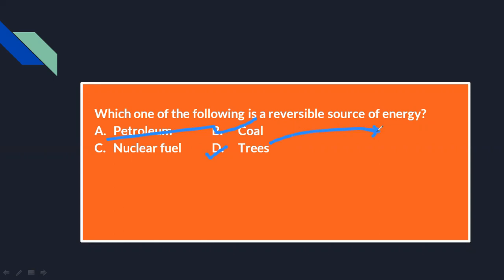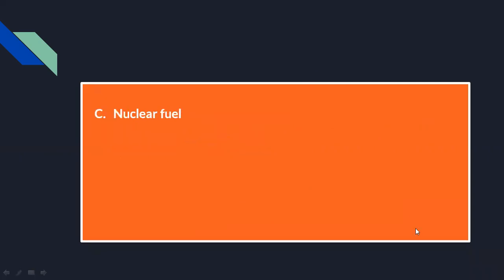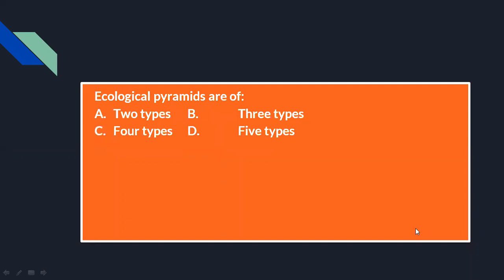But in the case of nuclear fuel, this is a case of a reversible source of energy. It will transfer again back in this direction. So the correct answer will be option C.